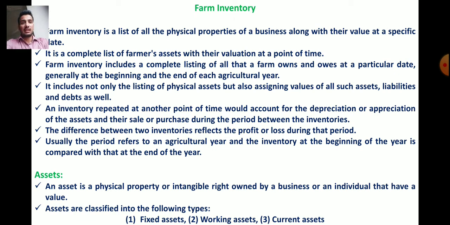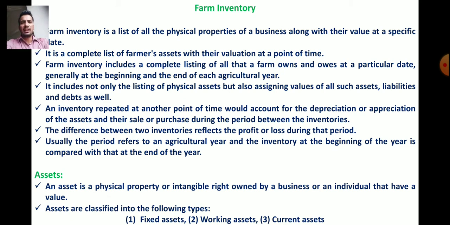Now, farm inventory includes a complete list of all that the farm owns and owes at a particular date, generally at the beginning and the end of every agricultural year.